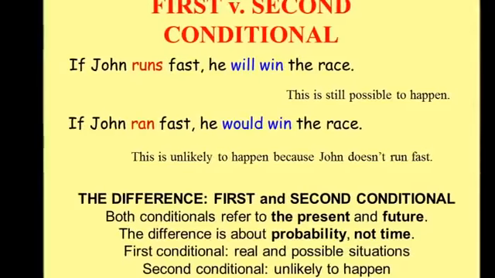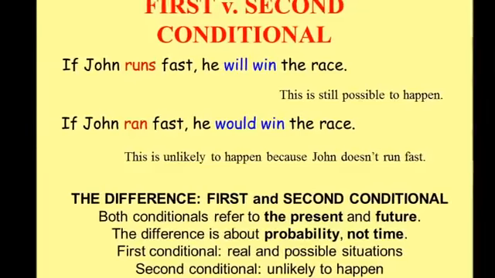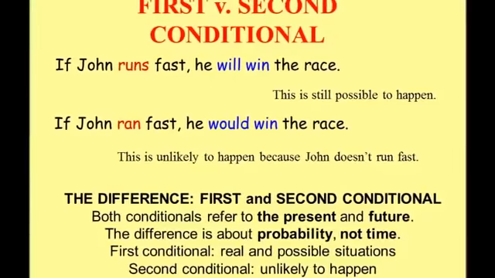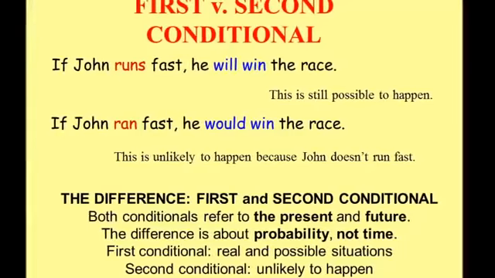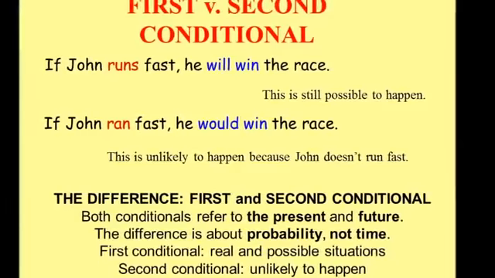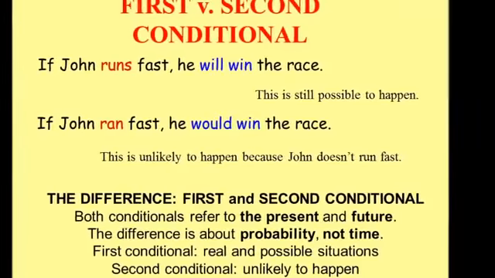Compare it to, if John ran fast, he would win the race. This is unlikely to happen because John doesn't run fast. Both conditionals refer to the present and future, but the difference is about probability, not time.